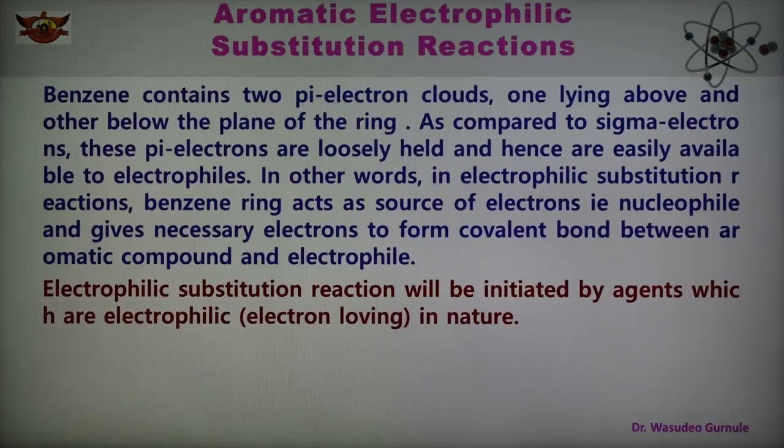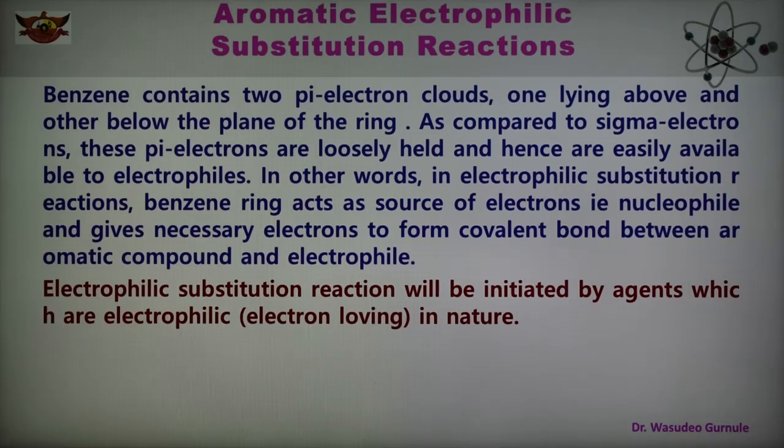As we know, in aromatic electrophilic substitution reaction, benzene contains two pi electron clouds, one lying above and the other below the plane of the ring. As we have seen, benzene has unhybridized p orbitals that overlap sidewise, forming the pi electron cloud above and below the plane of the ring.